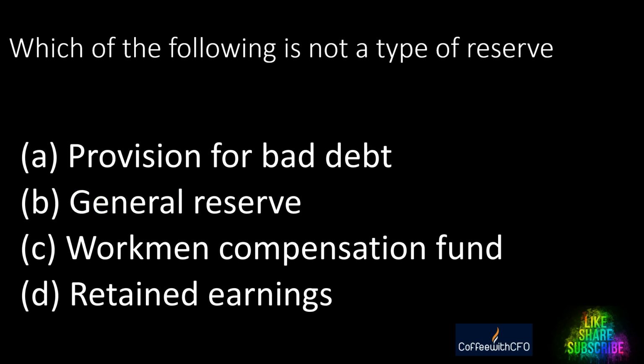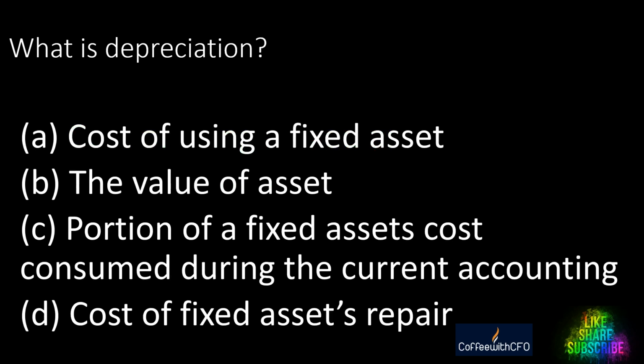Next question. Which of the following is not a type of reserve? A. Provision for bad debts. B. General reserve. C. Workmen compensation fund. D. Retained earnings. And the right answer is provision for bad debts. Provision for bad debt is not a type of reserve. Right, guys?